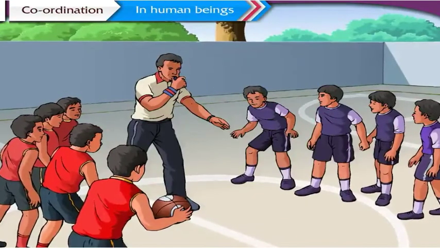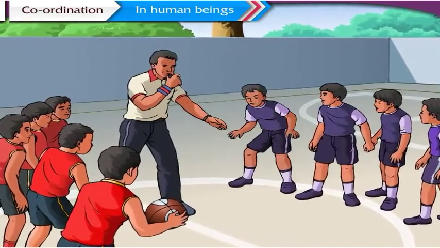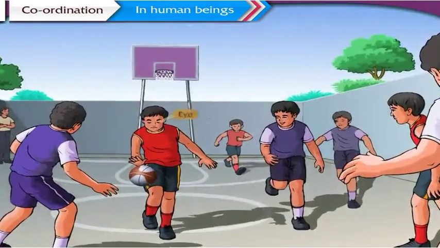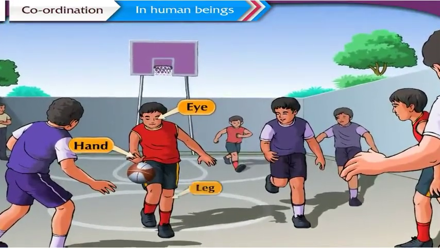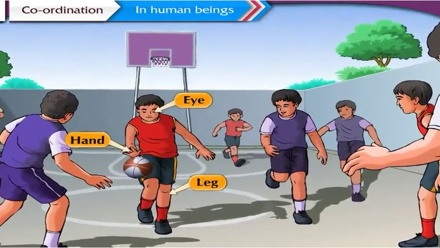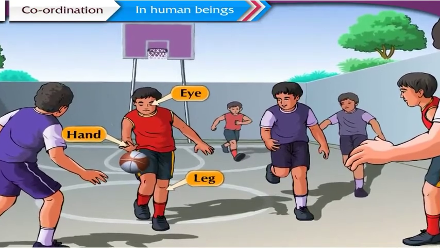Coordination in human beings. Assume that an inter-house basketball match is in progress at the court of a school. If we observe the movement of the eyes, hands, and legs of the players, it is difficult to distinguish between any of these movements because they occur very rapidly and simultaneously.